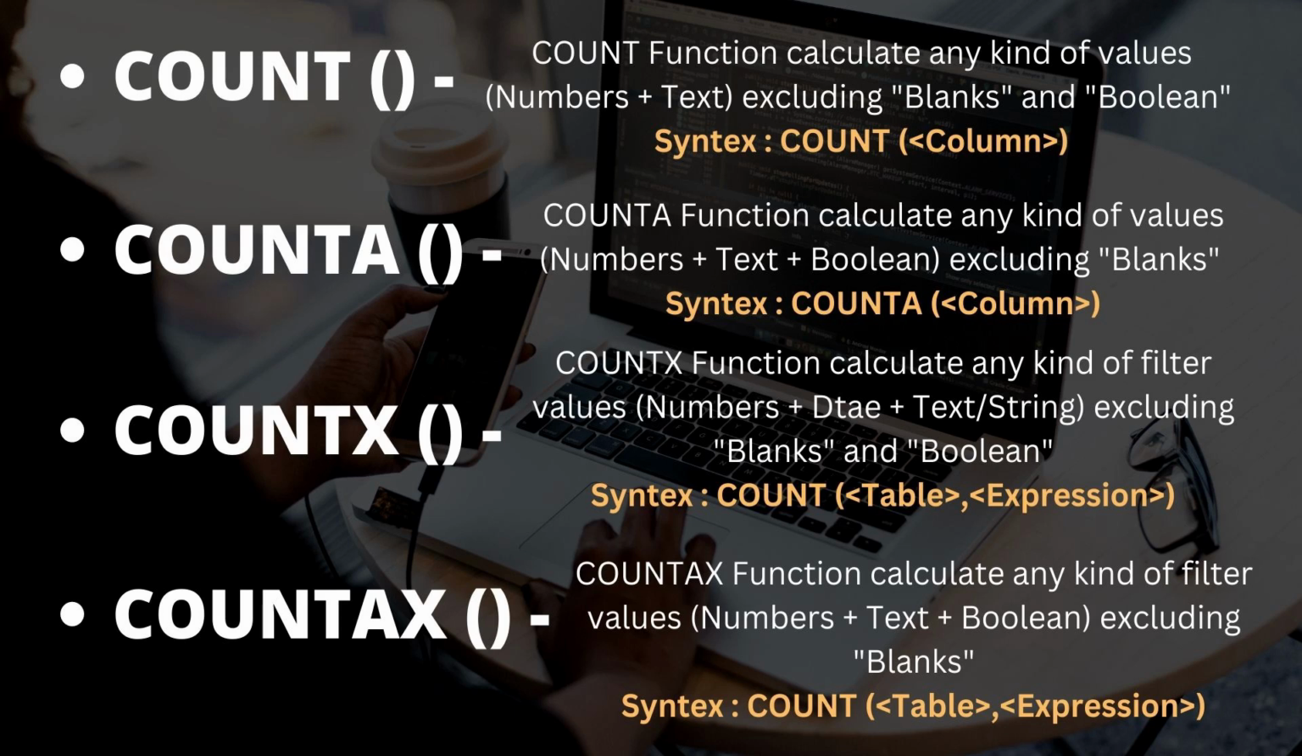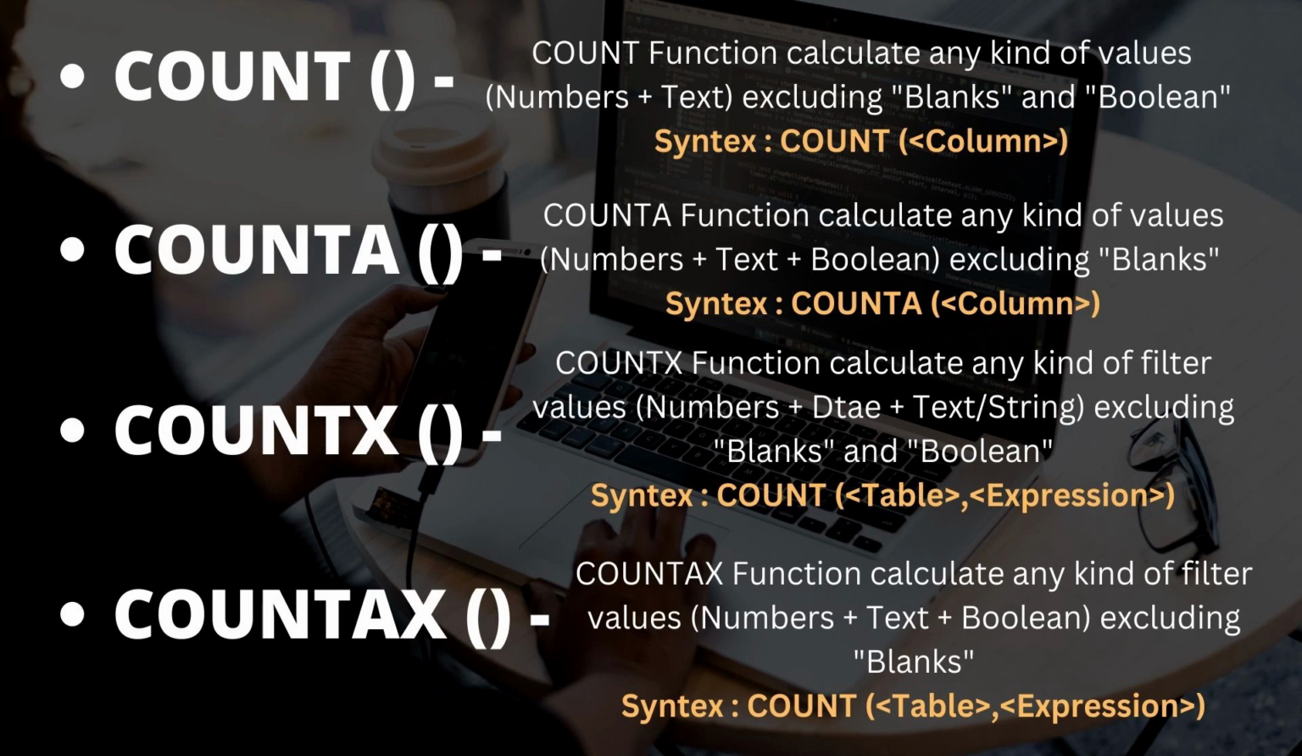Then let's move to the COUNTX DAX function. The COUNTX DAX function is also used to count the number of cells in a particular column that contain numbers, dates or text or strings, but it excludes blank and boolean values. Whereas the COUNTAX DAX function is also used to calculate the number of cells in a particular column, but it takes into consideration numbers, text and boolean values, and it also excludes the blank values. So these are the main differences between COUNT, COUNTA, COUNTX and COUNTAX DAX functions.